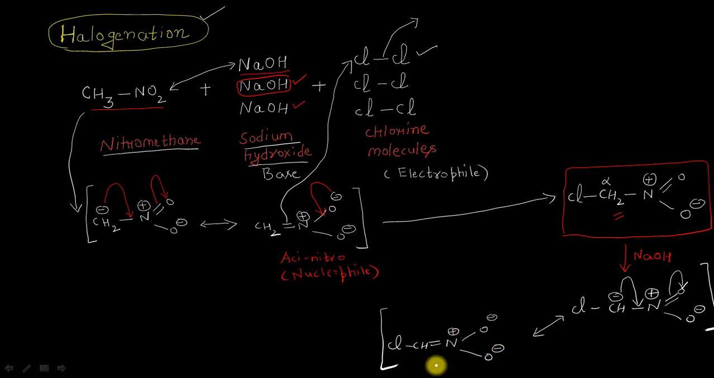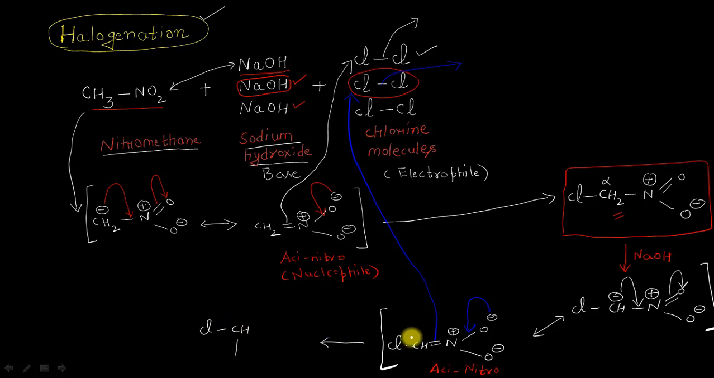And now this is actually the aci nitroform, and it is now going to attack the second chlorine molecule which is present here. And we can show the attack like this. This negative charge will go here, and these 2 electrons in between the carbon and the nitrogen bond will attack here on the second molecule of chlorine, sending this Cl out of the system, such that now I can show what will happen: it will result in the formation of a ClCH here.